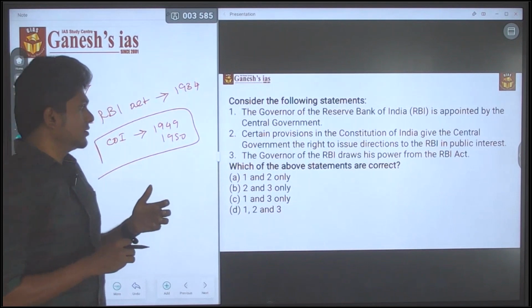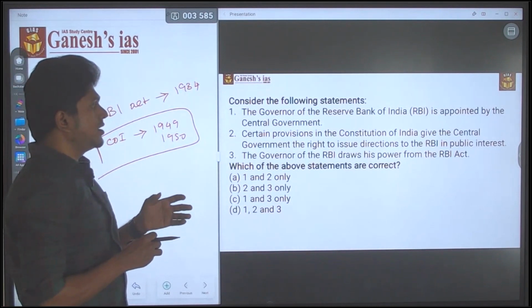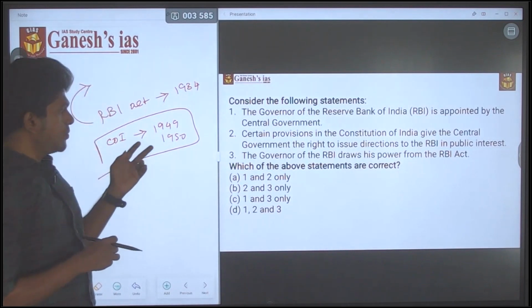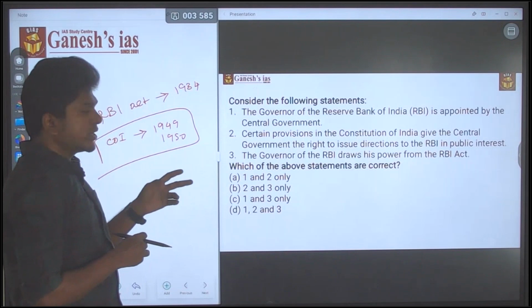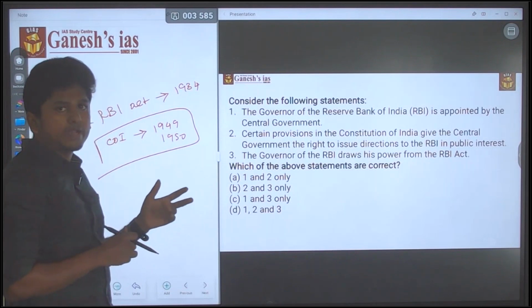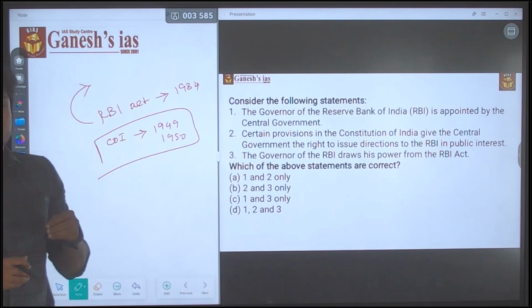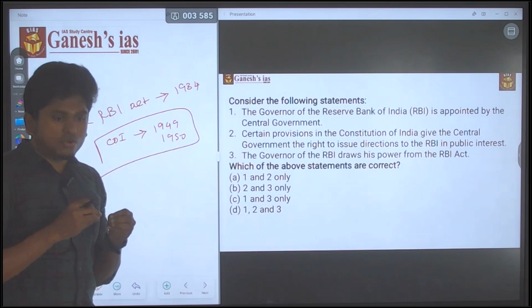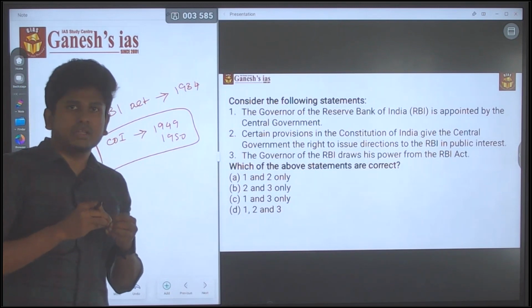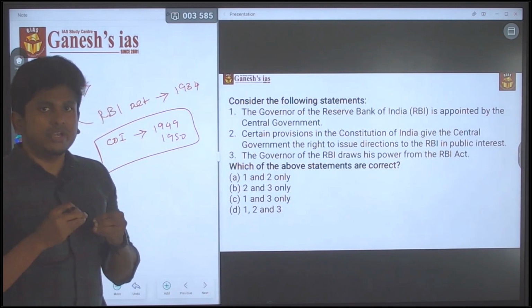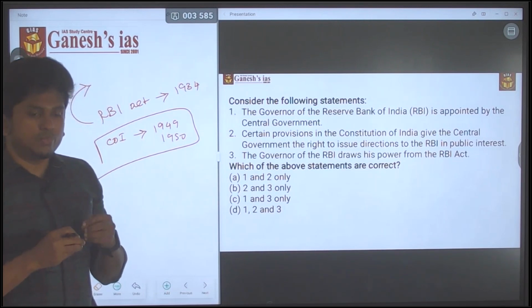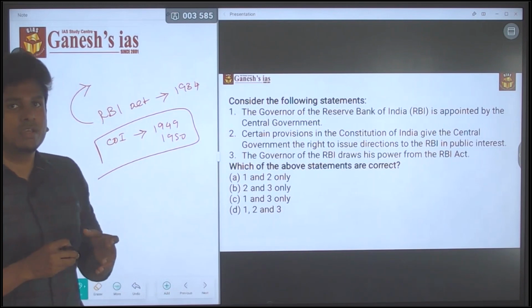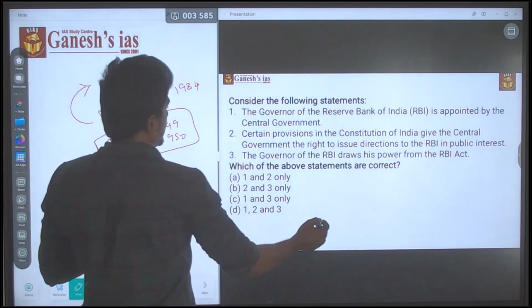Then, the Governor of RBI draws his power from the RBI Act. Obviously it's correct. So by just eliminating statement 2, you come to the answer 1 and 3. The answer is C. It is one of the easiest questions and there is a key within the question. Usually, if you are going to try any question in the UPSC Prelims, try to find a key within the question. They will provide a certain key to you; you have to find it and use it. By that itself you can easily crack certain questions.